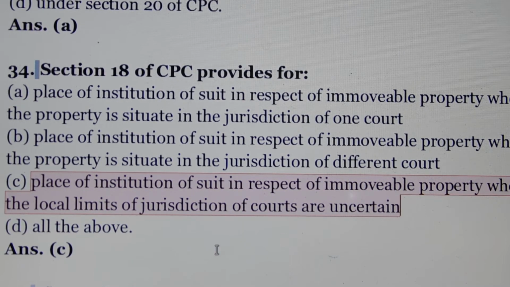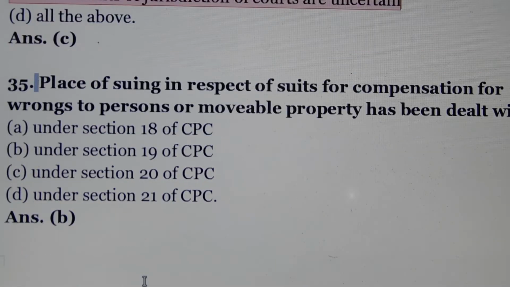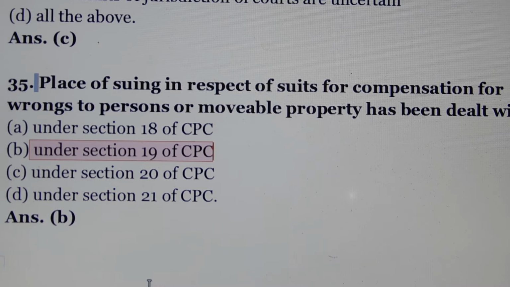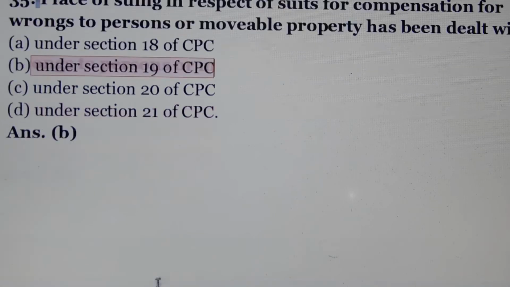Answer is option number C. Place of institution of suit in respect of immovable property where the local limits of jurisdiction of courts are uncertain. Question number 35. Place of suing in respect of suits for compensation for wrongs to persons or immovable property has been dealt with. Answer is option number B under section 19 of CPC.